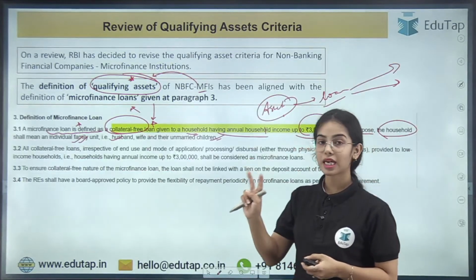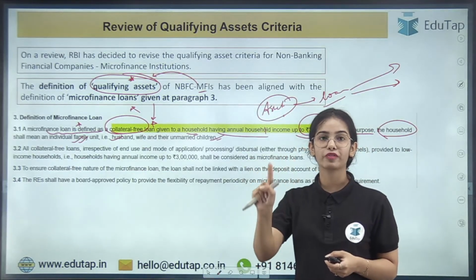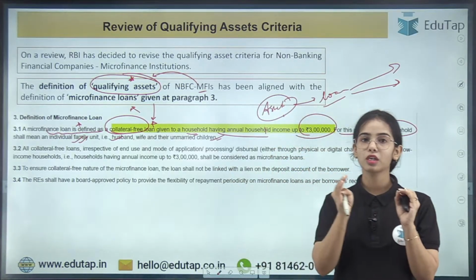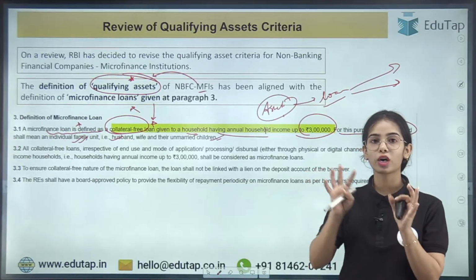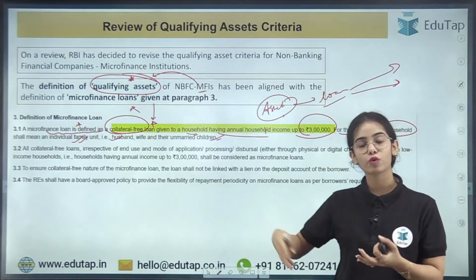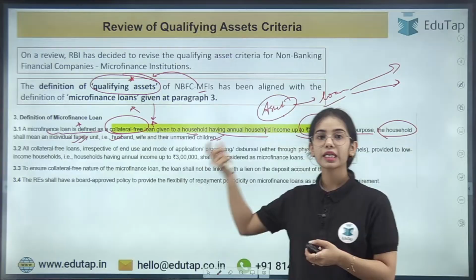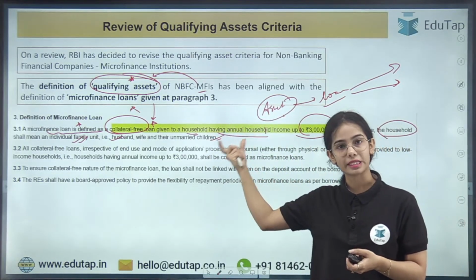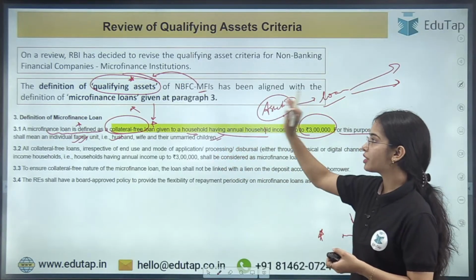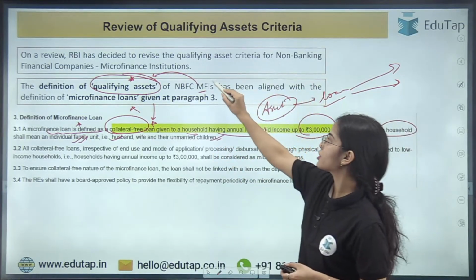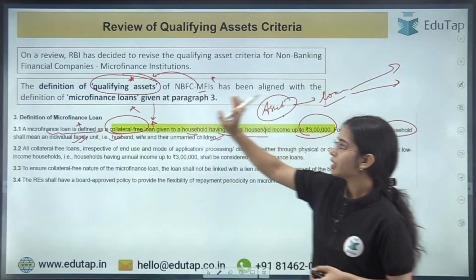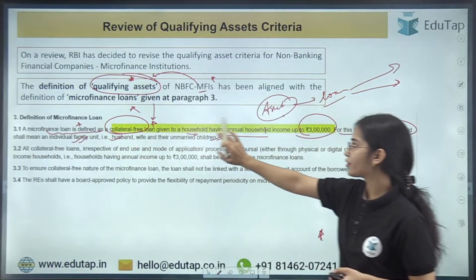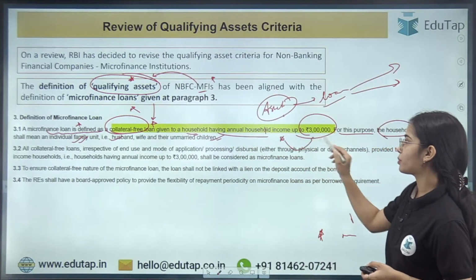So here are the two things that you have to remember. The definition of the qualifying asset of the microfinance institution has been aligned with the definition of microfinance loans. So now the definition of microfinance loans is the definition of qualifying asset: if annual income is below 3 lakh, a collateral free loan can be given to the household. Okay. So the definition of qualifying asset of the microfinance institution has been aligned with the definition of microfinance loans, that is the collateral free loan given to a household having annual household income up to 3 lakh.